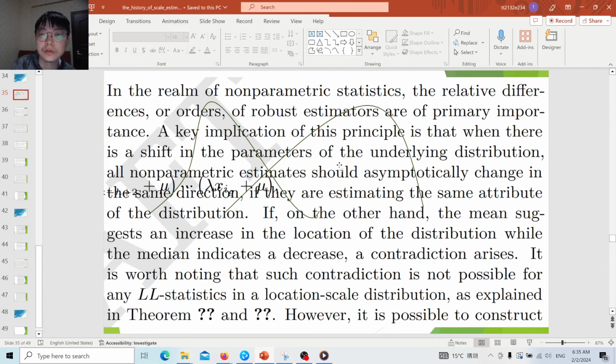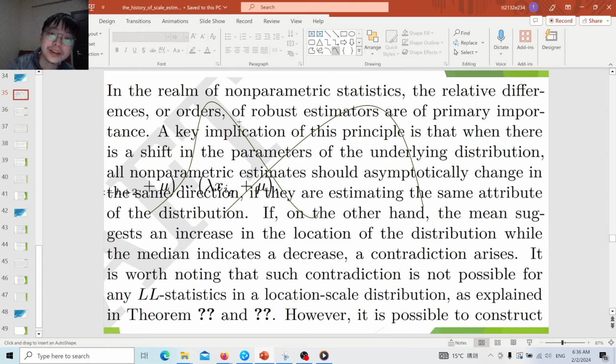So this principle has an implication: when there is a shift, we assume these two distributions are from the same larger family of distributions. This assumption is valid because if you want to compare two groups, they normally share some similarities and should not be completely different. Otherwise, you may not want to compare them, right? So when there is a shift in the parameters of the underlying distribution, all nonparametric estimates should asymptotically change in the same direction, if they are estimating the same attribute of this distribution.